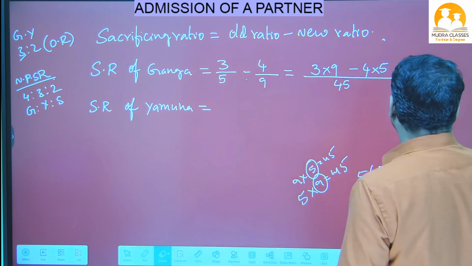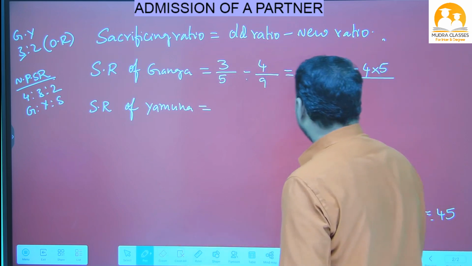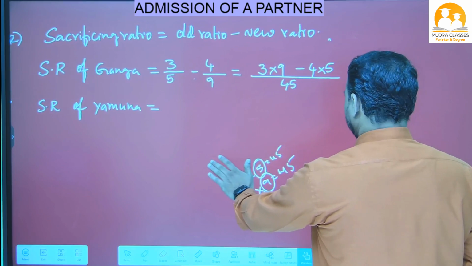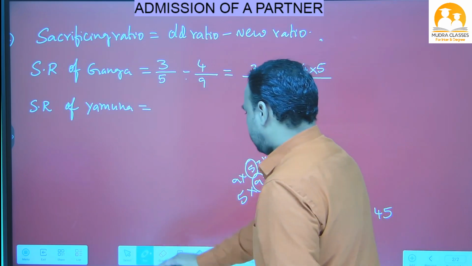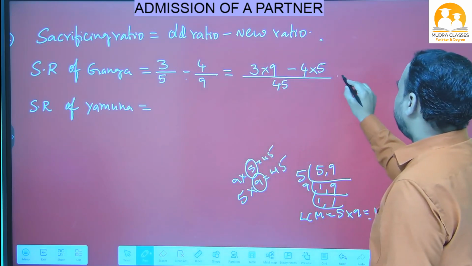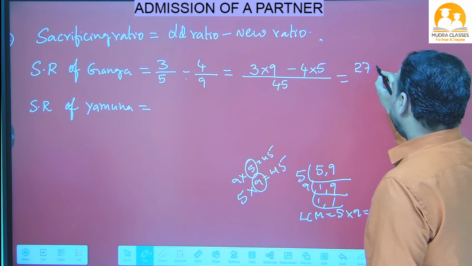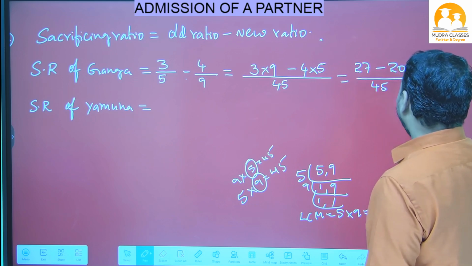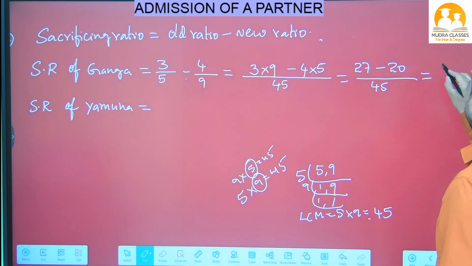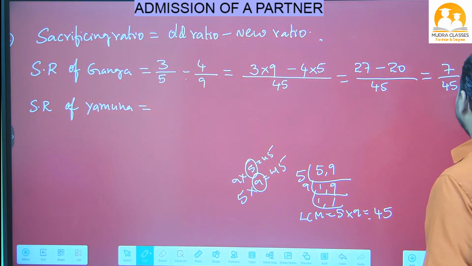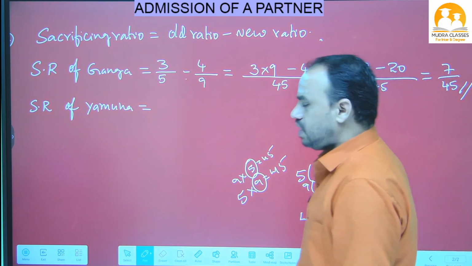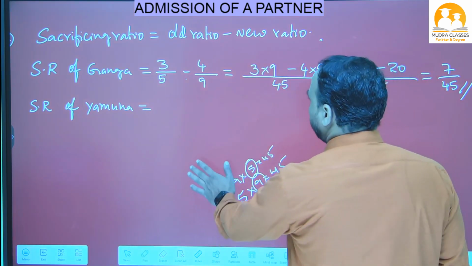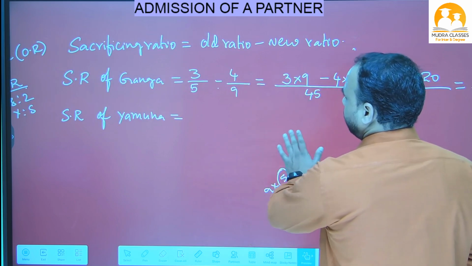Now let's see. 3 nines are how much, beta? 3 nines are 27, minus 4 fives are 20, divided by 45. 27 minus 20 is 7 by 45. This is the answer we got. Similarly, we have to calculate the sacrificing ratio of Yamuna. Okay, let's see one time.